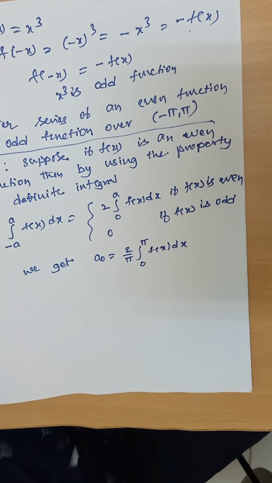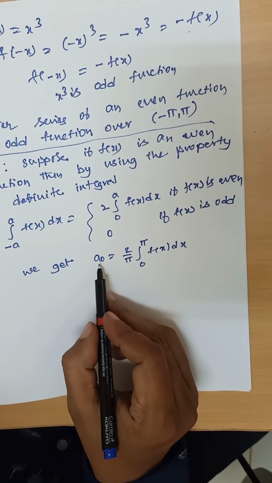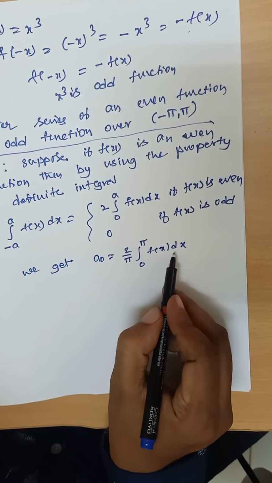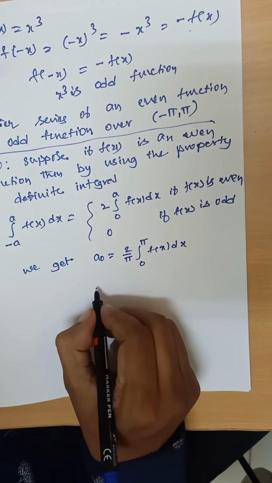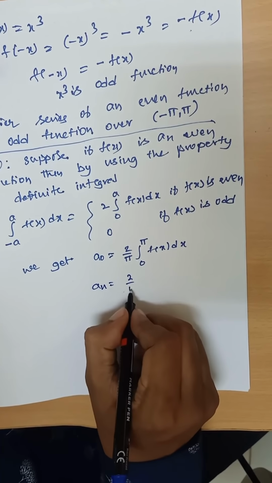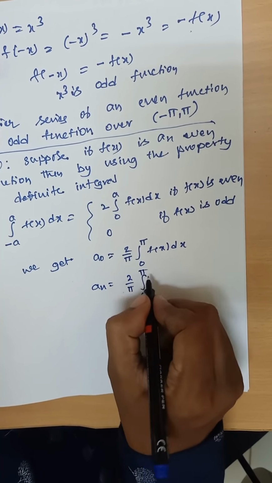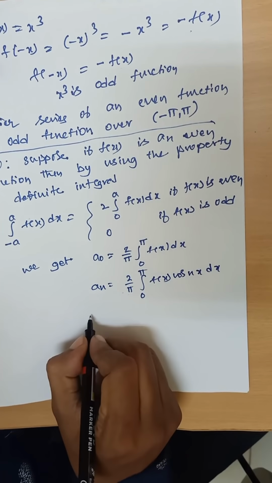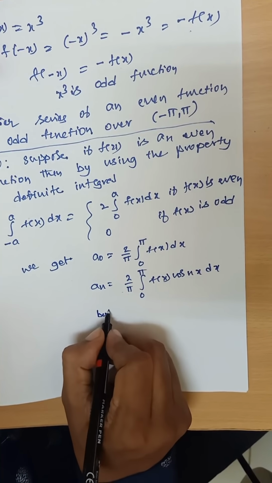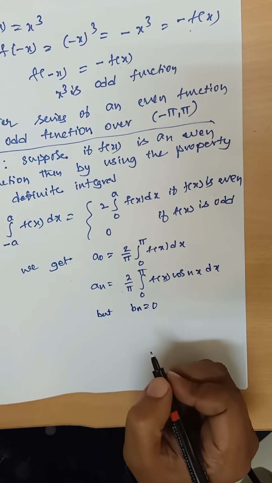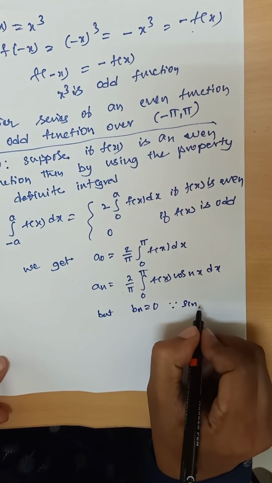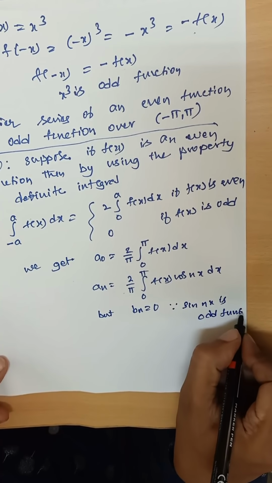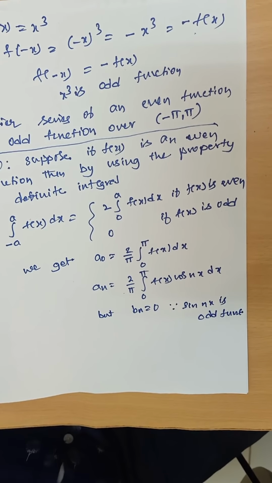When we are checking the given function is even, you observe the formula: a naught is equal to 2 by pi integral 0 to pi f of x dx, and an is 2 by pi integral 0 to pi f of x into cos nx dx, but bn is 0 because sin nx is an odd function, because sin of minus theta is minus sin theta.